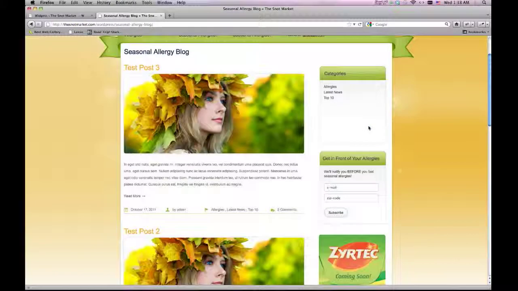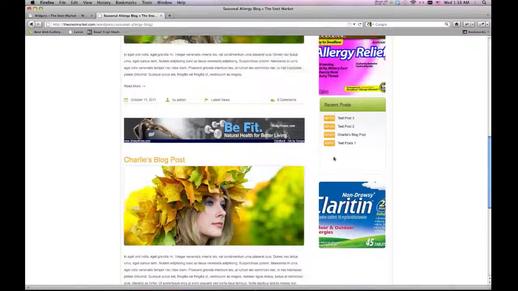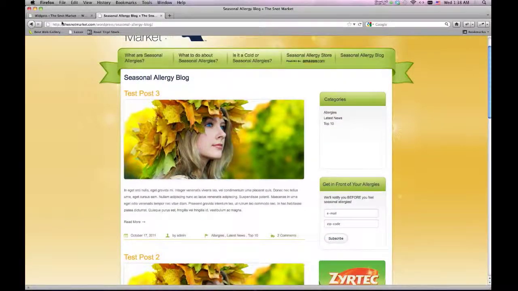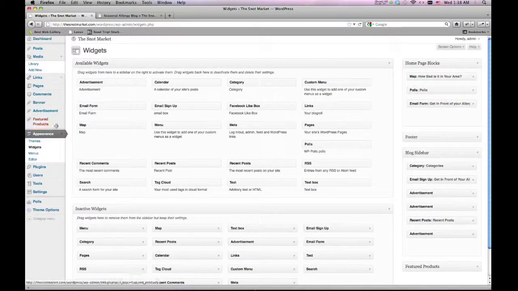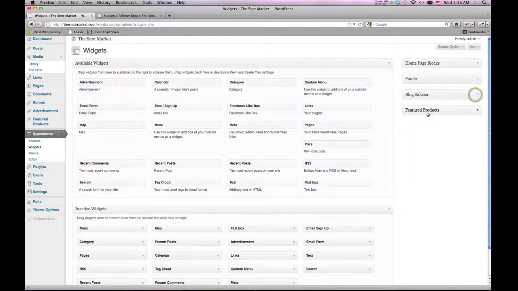Okay, last but not least, we have the blogs widget, and basically that takes care of the sidebar that we see here. We've got some random ads, your recent post block, your newsletter, and your categories. I pretty much have set up a few of those by default. So if we come under Appearance and look at Widgets, we're going to see these sections over here on the right set up. These 4 sections: Featured, Blog, Sidebar, Footer, and Homepage block. Of course, we're working with the blog sidebar right now.